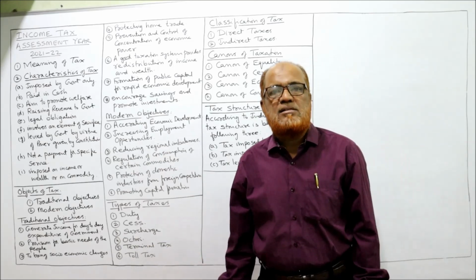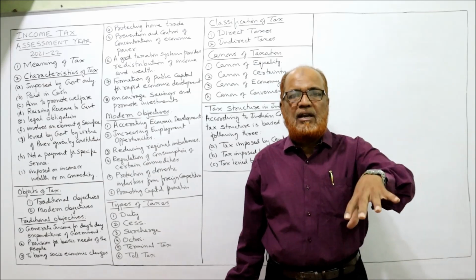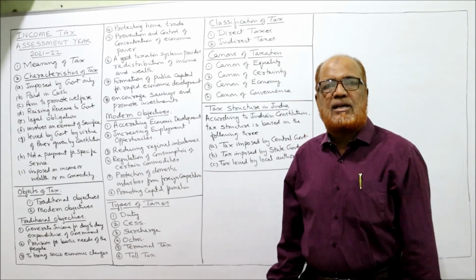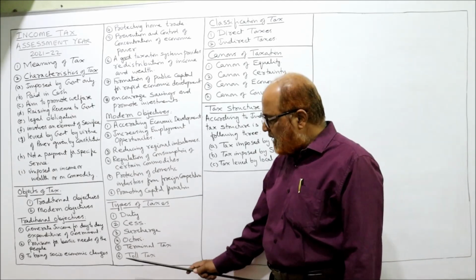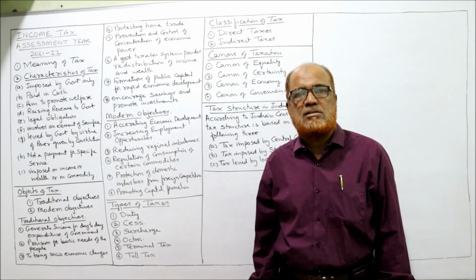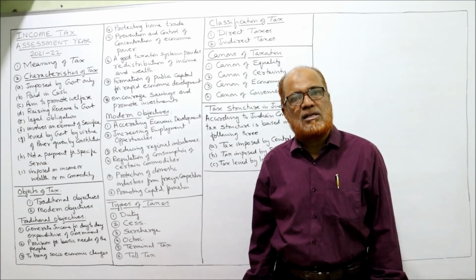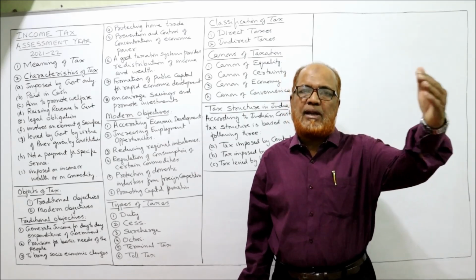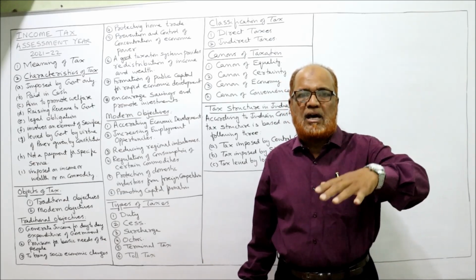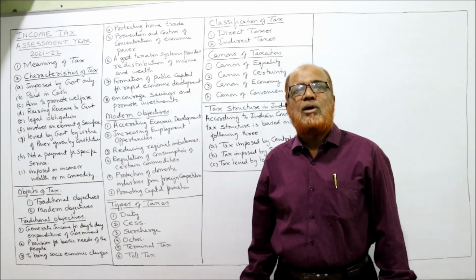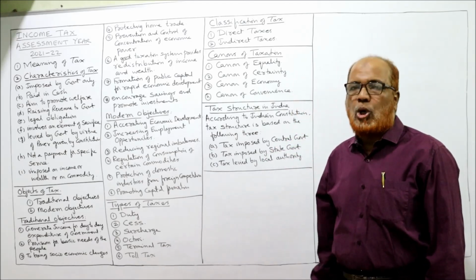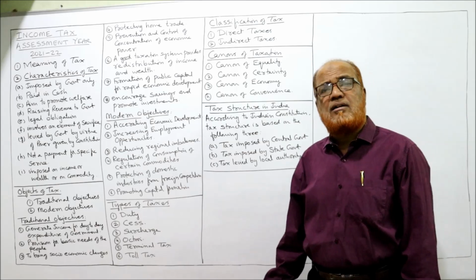Next comes terminal tax. Similarly, when goods are leaving from one area to another area, the municipal corporation or gram panchayat will impose the tax called terminal tax. Last one is toll tax. It is the vehicular tax which is imposed on cars, buses, jeeps, trucks, etc. when moving from one place to another place. When these vehicles are moving, they are using the roads. So a tax will be imposed on vehicular traffic, that is called toll tax. So these are the different types of taxes.